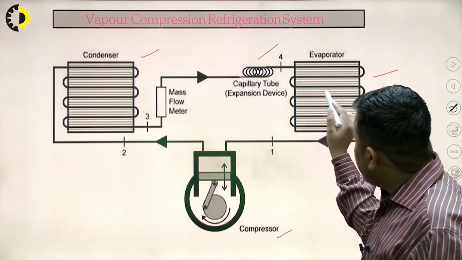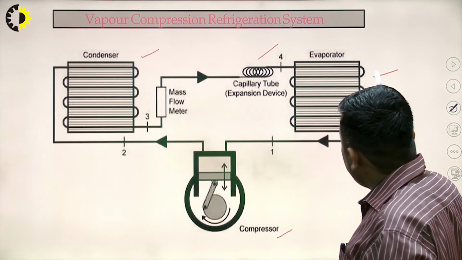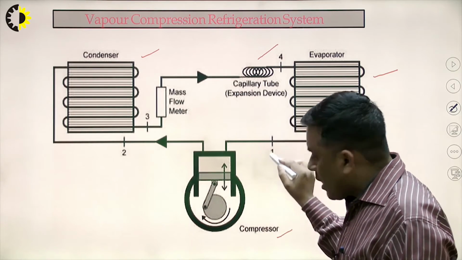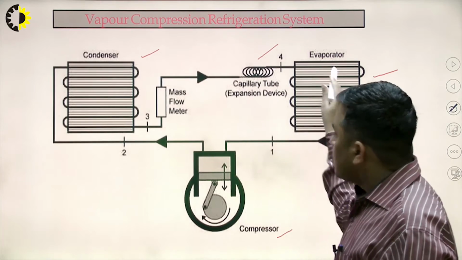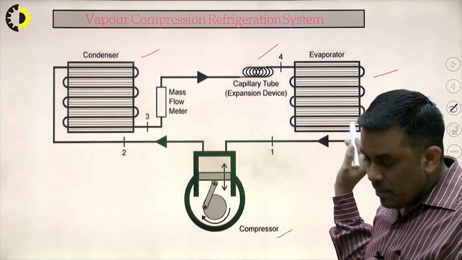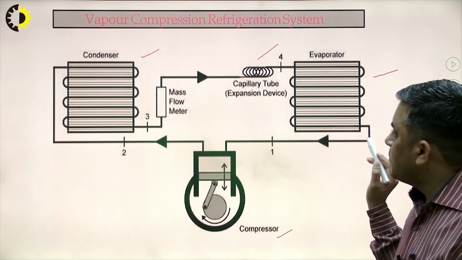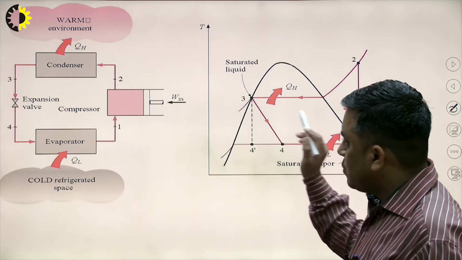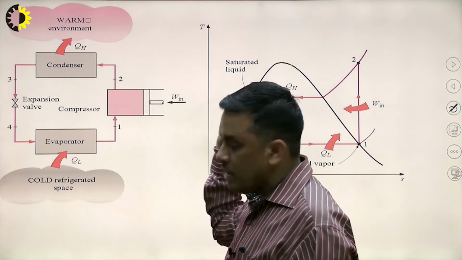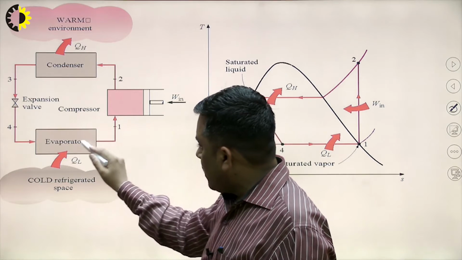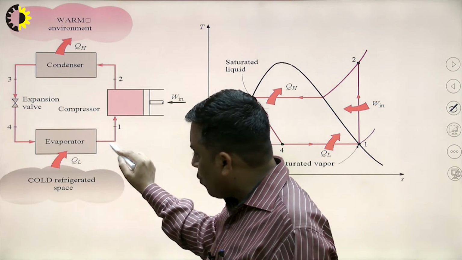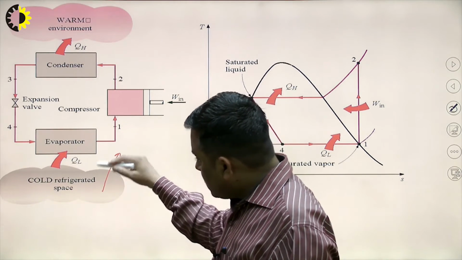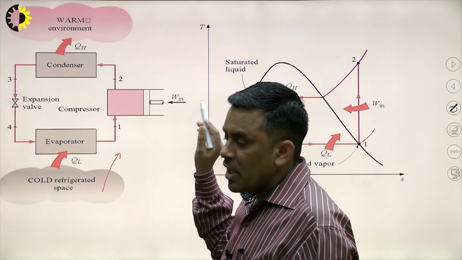Here the vapor refrigerant which is formed in the evaporator is compressed in the compressor and it is circulated throughout the system. So this is how the vapor compression refrigeration system works. Here we can understand this through the TS diagram also. So the working of each and every component I explained there. What is happening? Again in the evaporator, from the cold refrigerated space which is to be cooled, the heat is absorbed, but this heat can't be absorbed without any mechanical work.